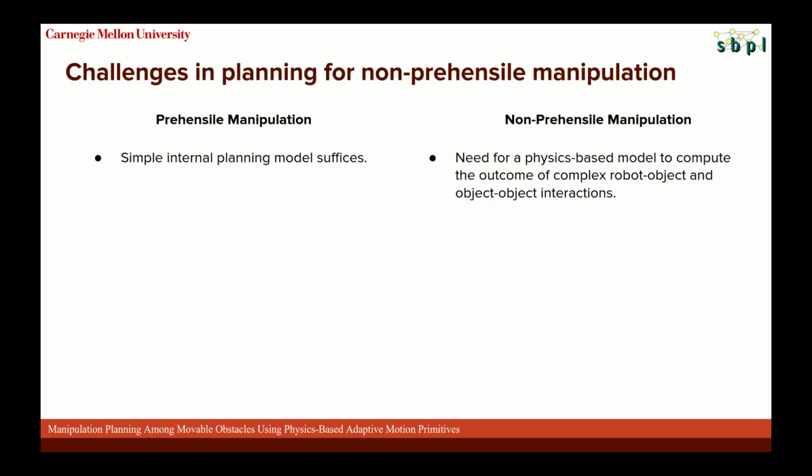At a more technical level, we might be able to get away with a simple internal model like a collision checker for prehensile manipulation planning. We would require information about whether an object is graspable by the robot and whether the robot can pick it up and move it elsewhere. In this work, we assume that this information about the objects and their models and physical properties is available to us a priori. Contrary to this, while planning non-prehensile robot maneuvers, we need to reason about complex multi-body interactions and propagate their effects via physics-based reasoning. We use an external physics-based simulator in the loop during planning in our work.